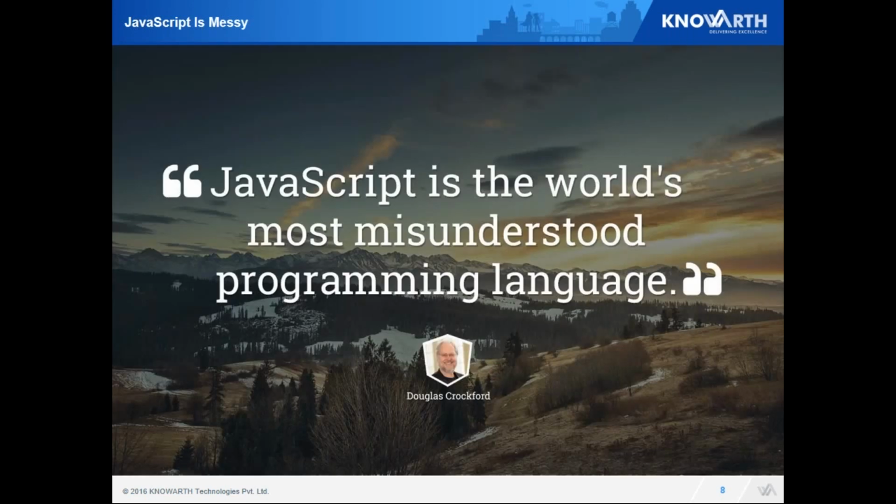So Shruti, first of all, I hear that JavaScript is messy. I often see people spending their time more on the browser instead of IDEs. So what are all those issues? Okay. As it is said, JavaScript is the most misunderstood programming language, by Douglas Crockford. So let me take you through the different problems which are there in ES5 and we'll move on.